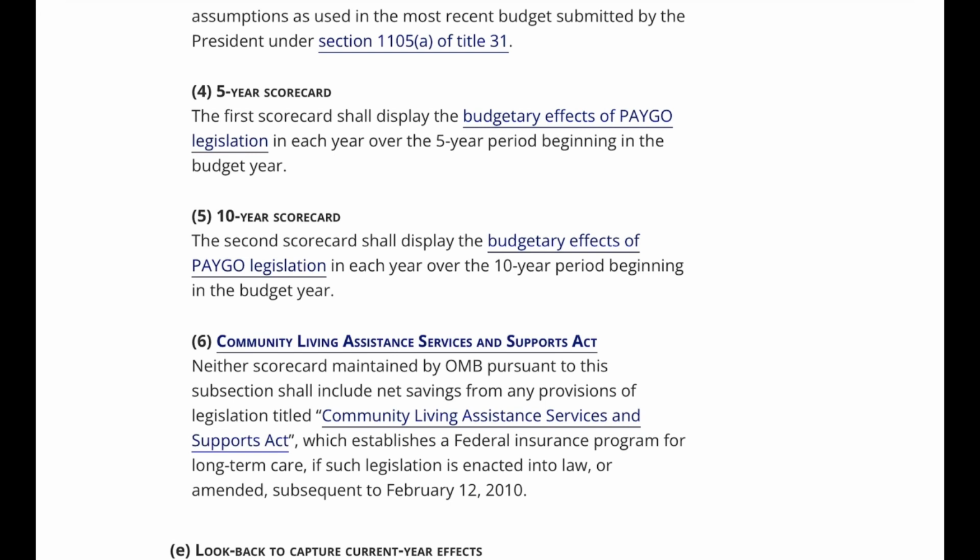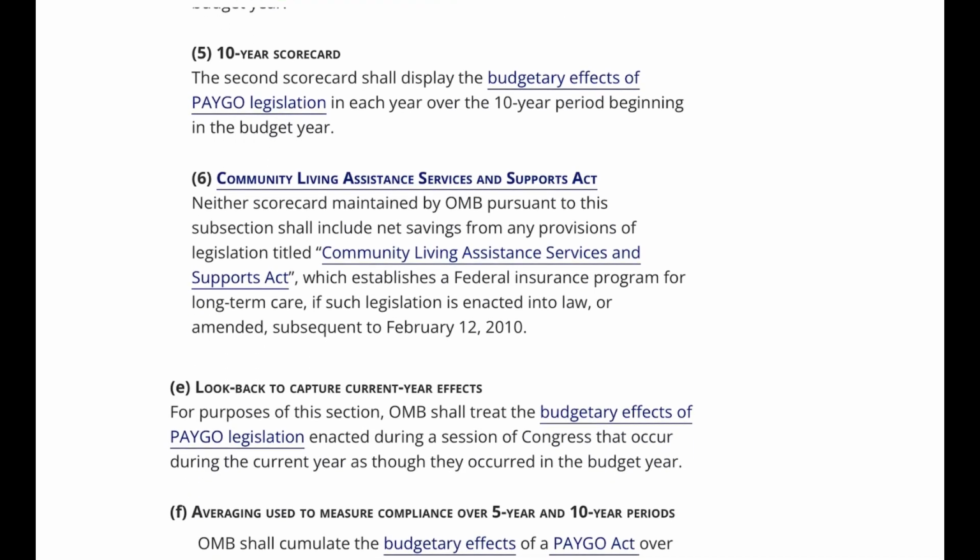E. Look back to capture current year effects. For purposes of this section, OMB shall treat the budgetary effects of PAYGO legislation enacted during the session of Congress that occurred during the current year as though they occurred in the budget year.